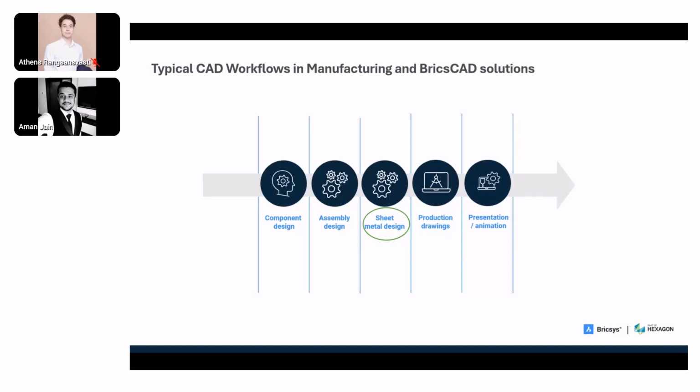The assembly may require you to model certain parts using surfaces or sheet metal. And once the sheet metal design and the assemblies are ready, we go to the production drawings. Presentation and animation, if not mandatory, remain an essential part for us to be able to create our technical manuals and so on.